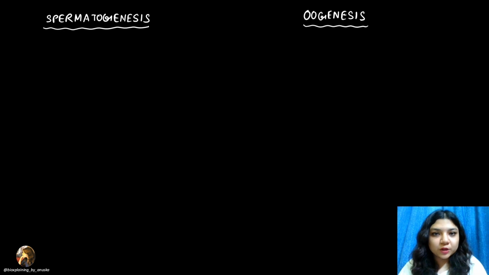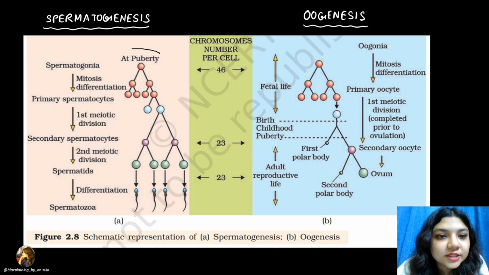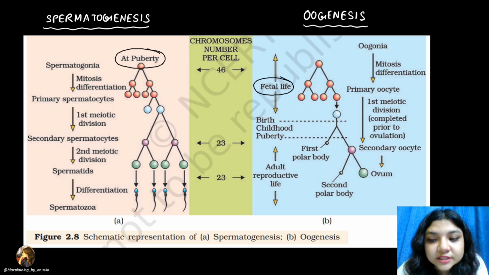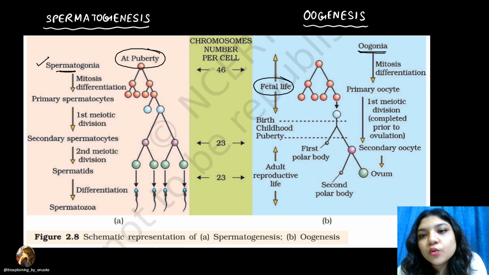Right, तो basic एक difference देख लेते हैं between spermatogenesis and oogenesis, right, using NCERT diagram. तो क्या क्या देखने को मिलेगा कि basic differences कि spermatogenesis कब start होता है? It will start at puberty. And oogenesis कब start होता है? It will start in the fetal ovary. That is when the female child is inside the mother's womb. Then it will start. Right? तो spermatogonia यहाँ से होता है. In oogenesis, oogonia से होता है.